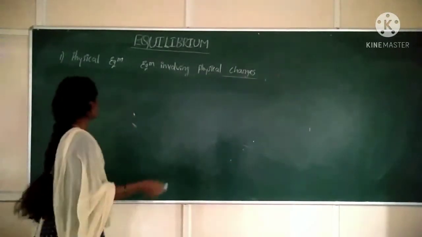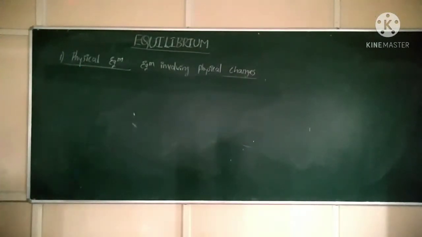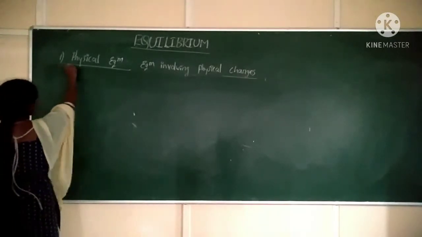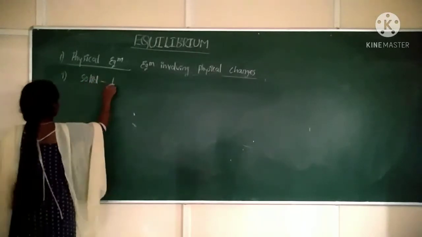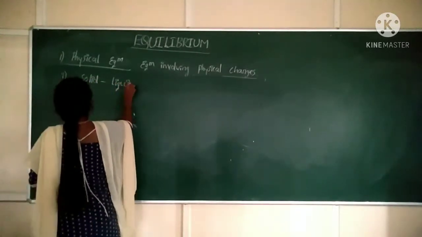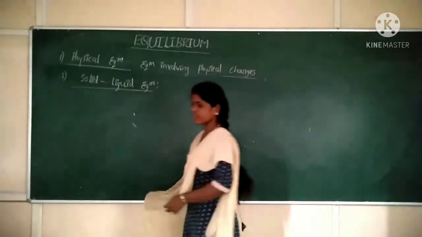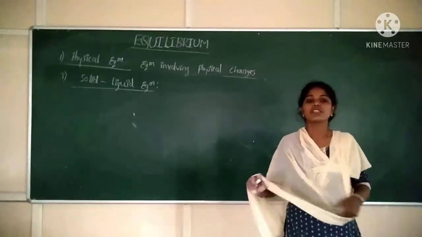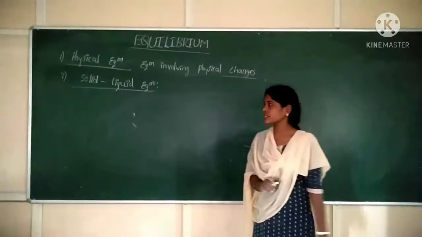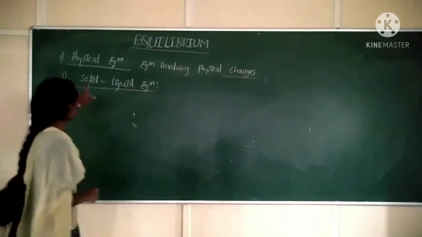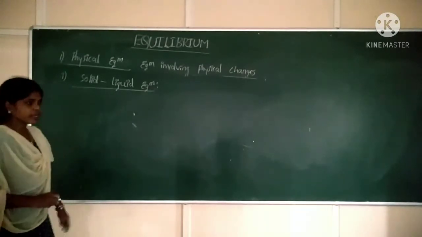Now, first we will discuss the word physical equilibrium and types or examples of physical equilibrium. The first one is solid liquid equilibrium. What is equilibrium? The two opposing tendencies operate simultaneously. So that is the word equilibrium. Next, solid liquid equilibrium. What is solid liquid equilibrium?